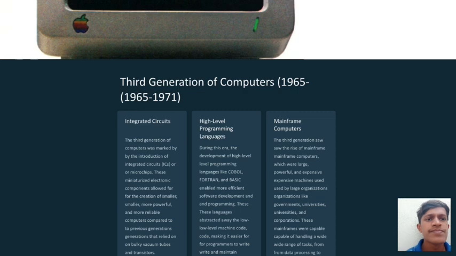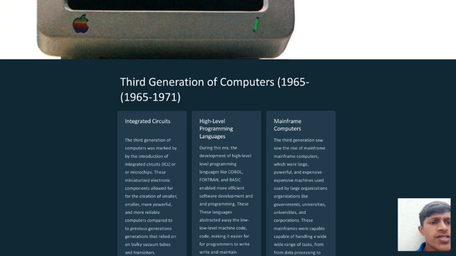Next, third generation of computers, integrated circuits. The third generation of computers were marked by the introduction of integrated circuits (ICs) or microchips. These miniaturized electronic components allowed for the creation of smaller, more powerful, and more reliable computers compared to the previous generations that relied on bulky vacuum tubes and transistors.